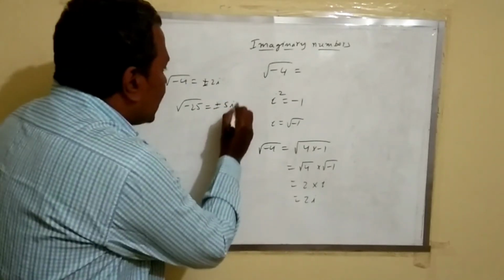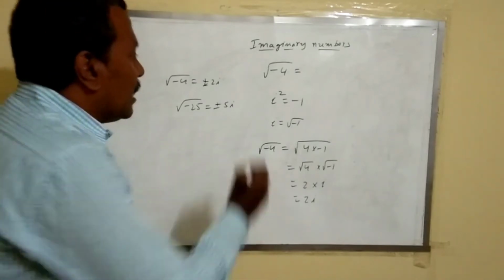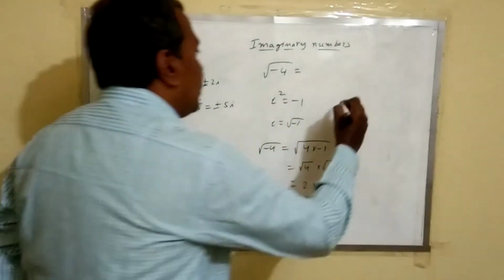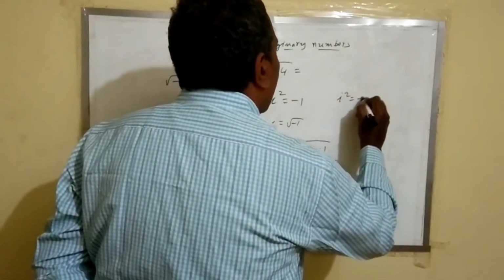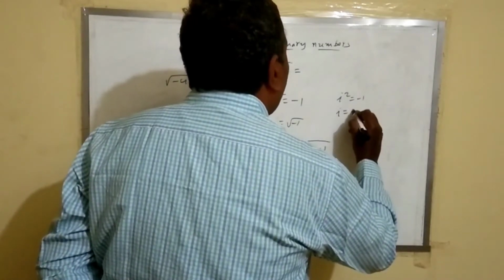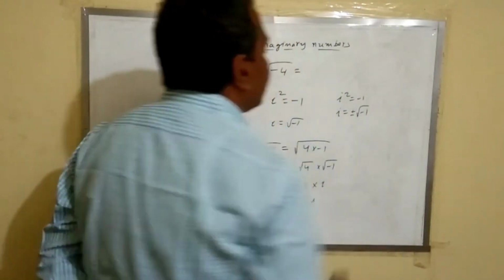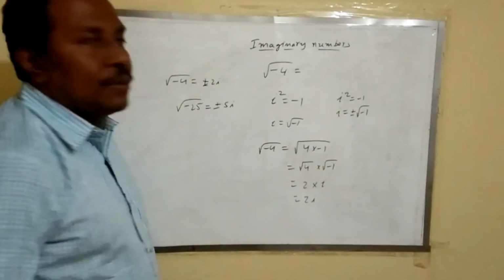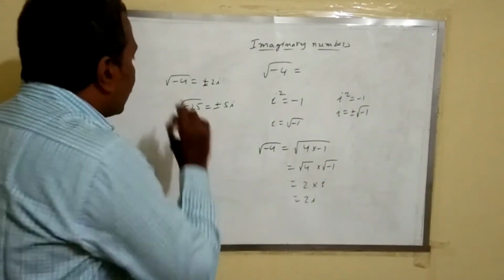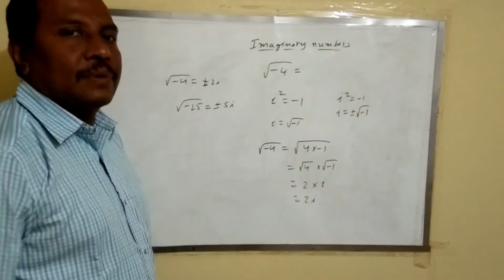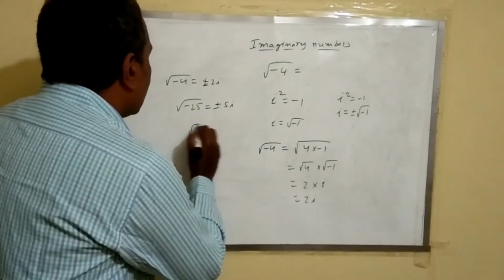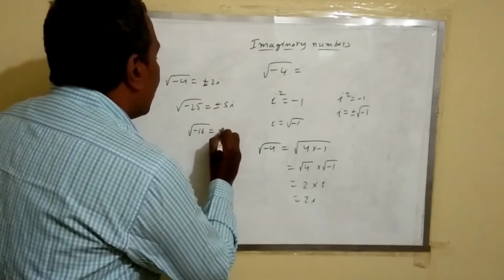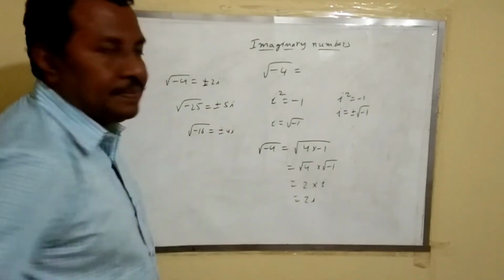i is an imaginary number. That means i squared is equal to minus 1, and i is equal to plus or minus the square root of minus 1. So using this, they found that the square root of minus 4 is equal to plus or minus 2i and the square root of minus 25 is equal to plus or minus 5i. What is the square root of minus 16? Plus or minus 4i.